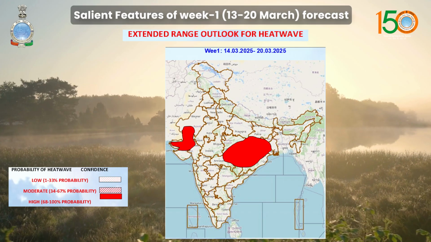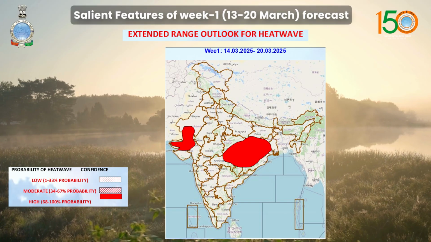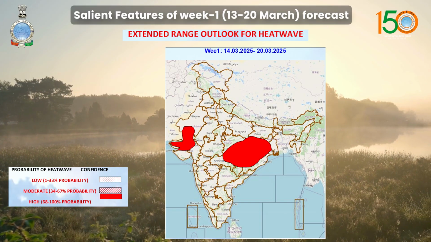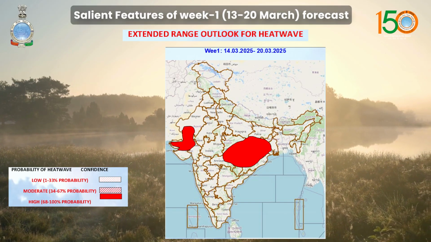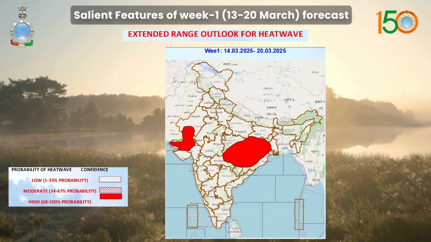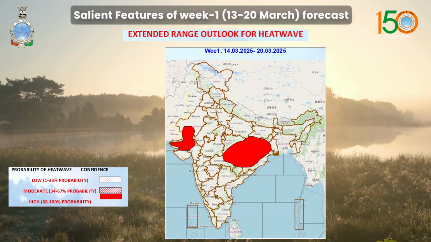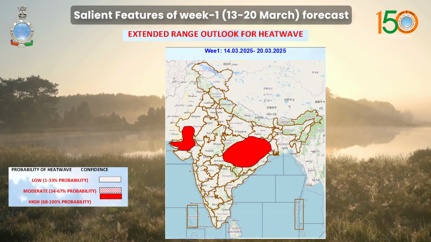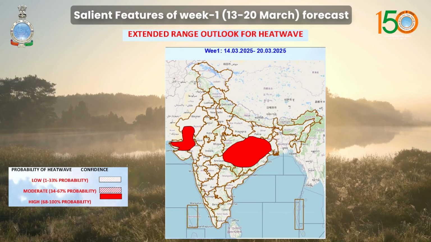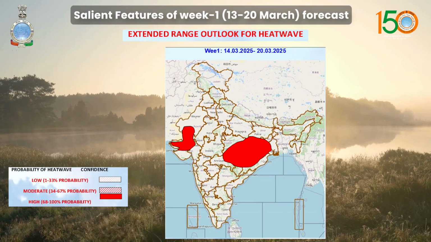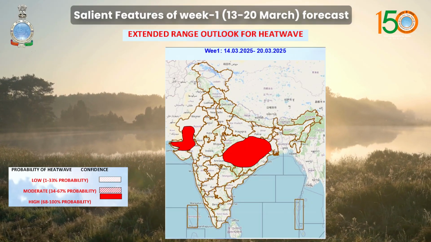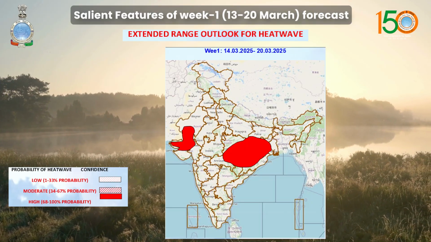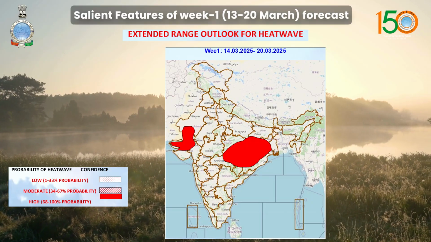And if we see the heat wave condition, it is likely at isolated places over Gujarat state and southwest Rajasthan on 13th March, Vidarbha, Chhattisgarh on 13th and 14th March, Odisha during 13th to 17th March and Jharkhand during 14th to 17th March and Gangetic West Bengal on 15th to 17th March. Warm night conditions are very likely to prevail in isolated pockets of Odisha on 15th and 16th March.